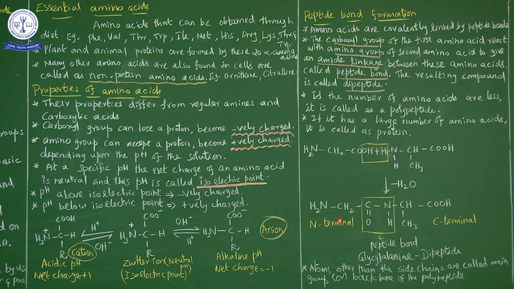So the first amino acid is glycine. Glycine and alanine are linked by a peptide bond, so it is called glycyl alanine. A dipeptide bond is formed because it contains only two amino acids. So the peptide bond is indicated as a dipeptide. The peptide bond links the two amino acids, so it is given as a dipeptide.